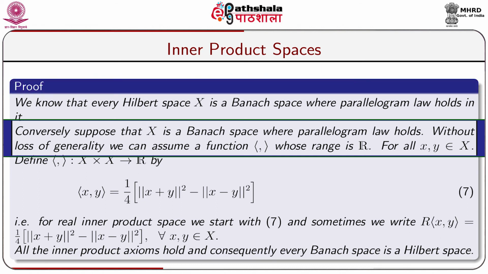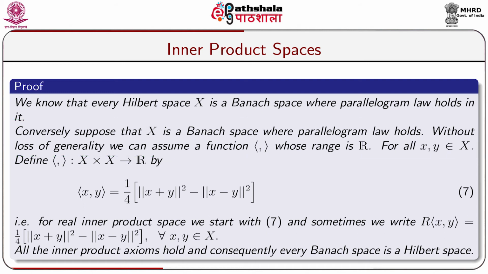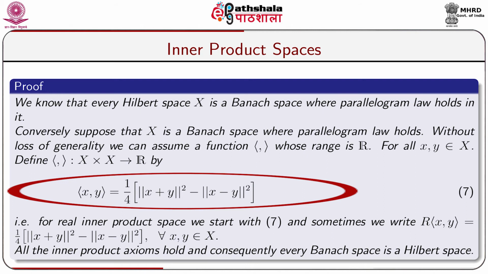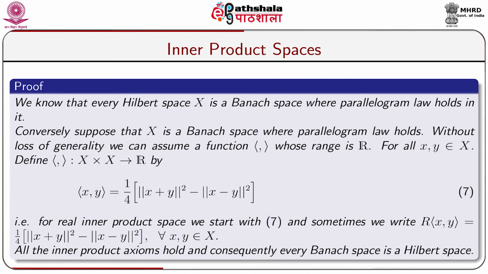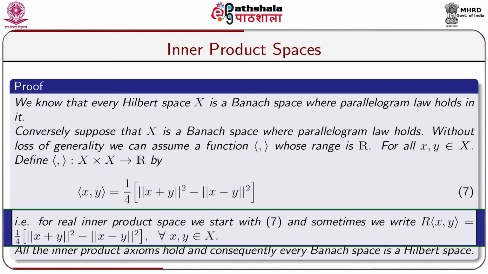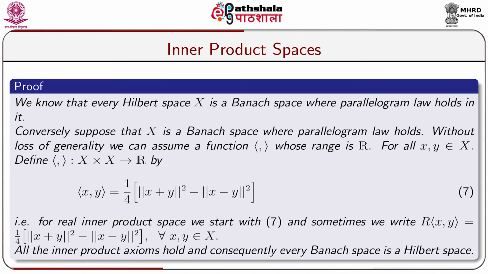Without loss of generality, we can assume an inner product function whose range is R. For all x comma y belonging to X, define the inner product function from X cross X to R by inner product x comma y equal to 1 by 4 into norm of x plus y whole square minus norm of x minus y whole square. That is, for a real inner product space we start with the above equation, and sometimes we write R inner product x comma y is equal to 1 by 4 into norm of x plus y whole square minus norm of x minus y whole square for all x comma y belonging to X.